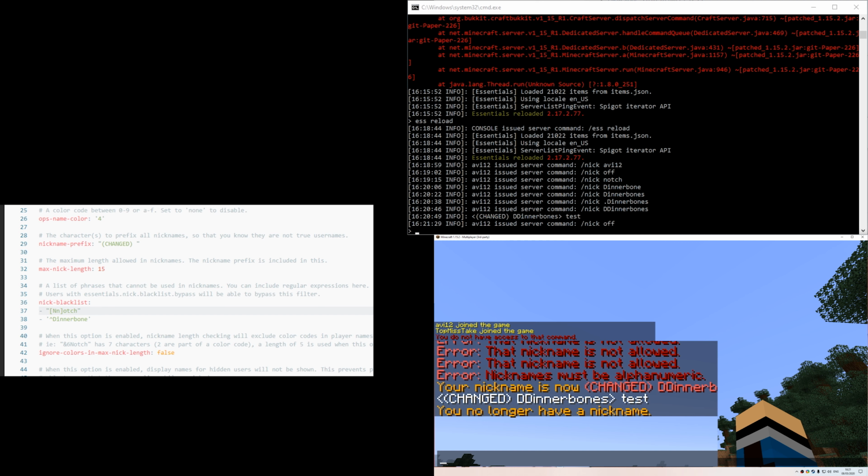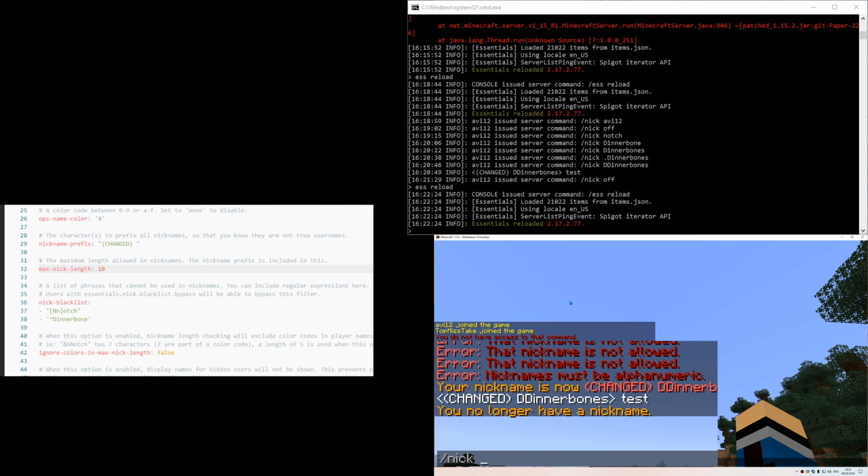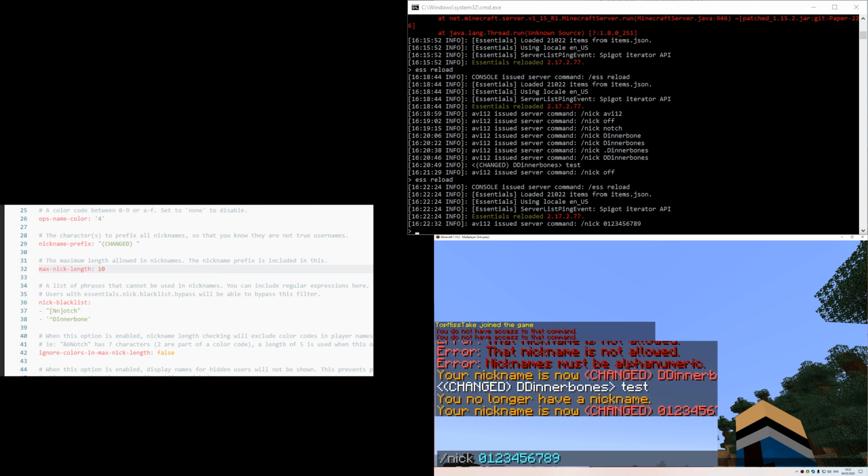Now let's demonstrate the data type number. For example, max nick length. As the key name suggests, it will limit the length of the input of the nick command. If, for example, I will change it to 10, then I can do /nick 0 through 9, but I cannot add one more.